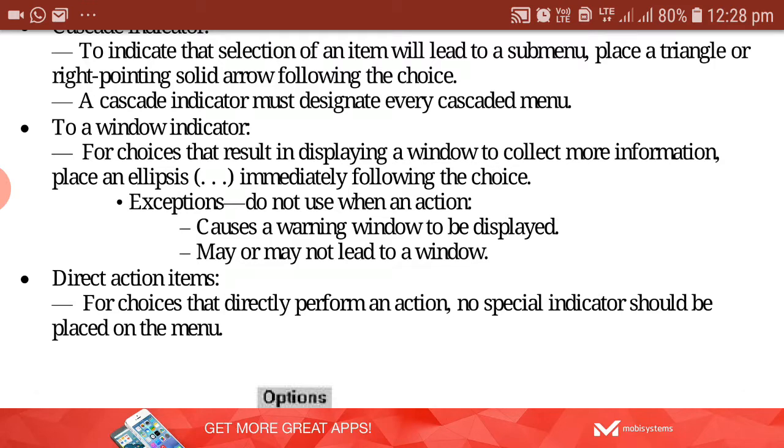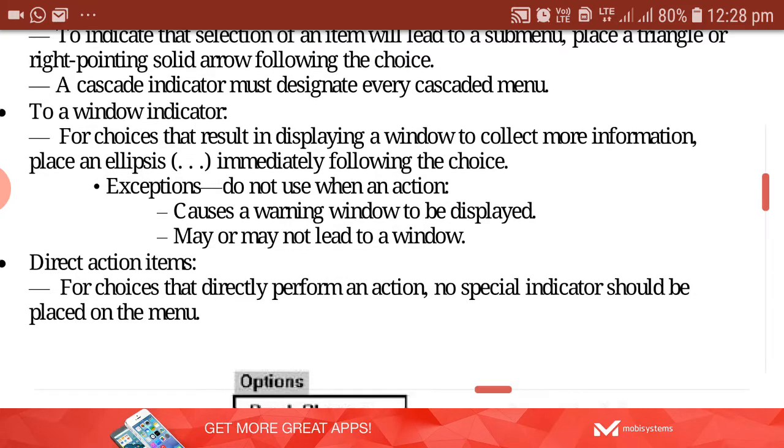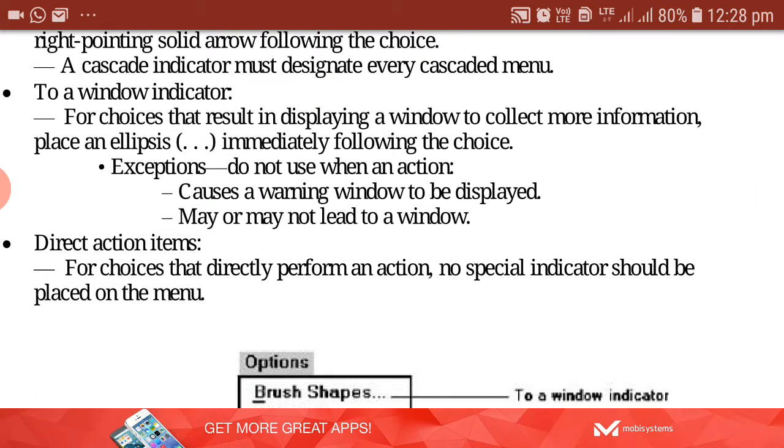Then you have to give the window indicator also. Suppose any choice in the menu takes you to another new window; then you have to place an ellipsis. Ellipsis means three dots placed immediately after the word you have used to describe the choice. So immediately after the choice description, you put three dots. This indicates that the particular menu option will take you to a new window where n number of options will be there for the user to select.